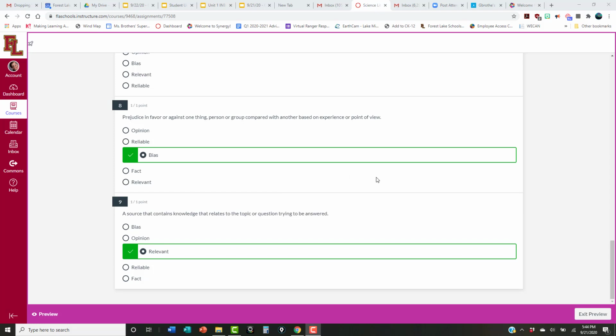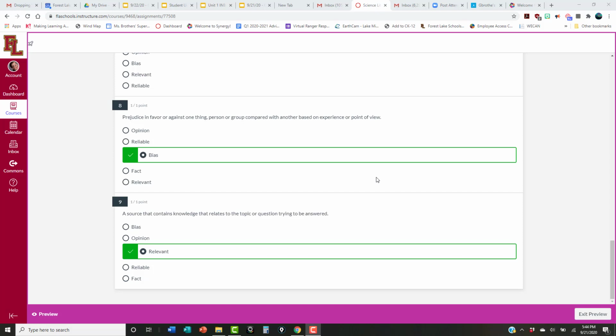And then finally, the last question, question 9, a source that contains knowledge that relates to the topic or question trying to be answered, and that is a source that we would consider to be relevant. And again, that definition for relevant is going to be on, what slide is that? It's going to be slide number 13 in your notes.